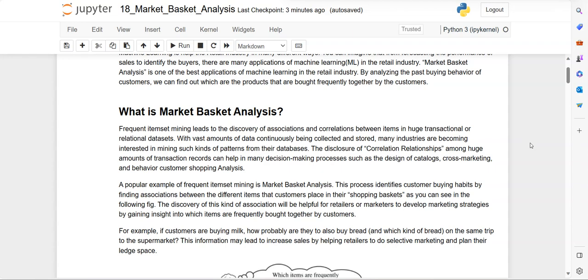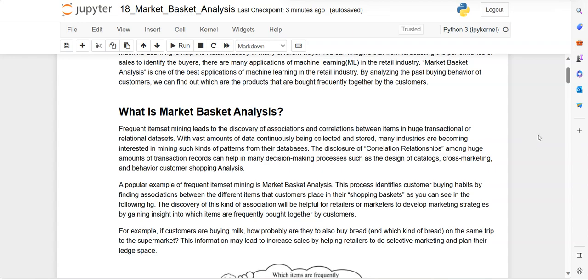In the database you can have thousands of transactions, with a vast amount of data continuously collected and stored, and many industries are becoming very interested in mining such patterns from transactional databases. One of the best examples of frequent item mining is market basket analysis. This is a process of identifying the customers who are buying frequent items between the different items that the customer places in their shopping basket.